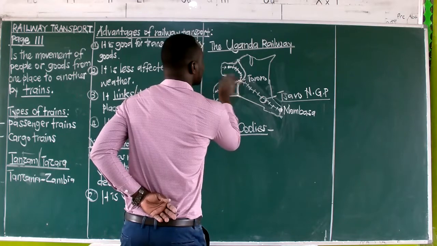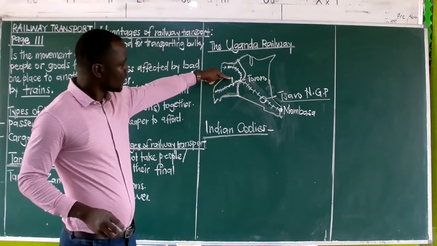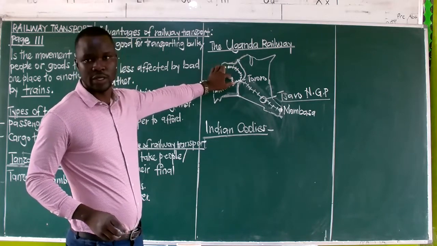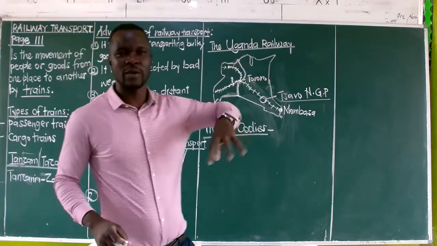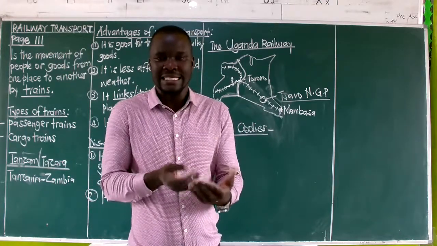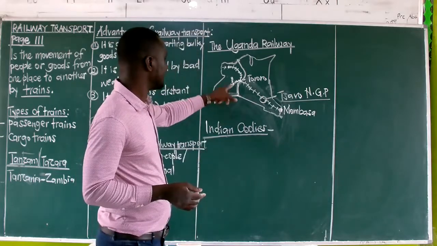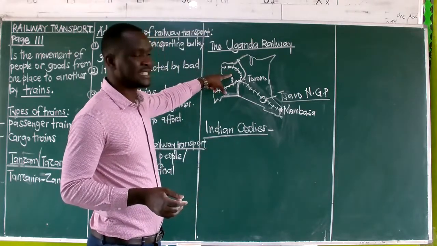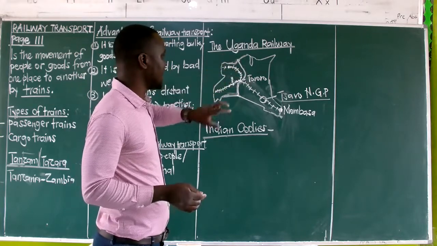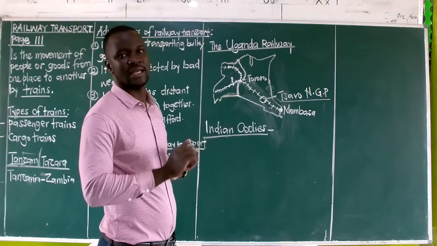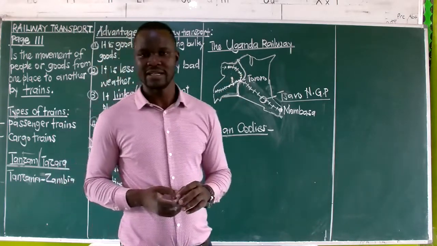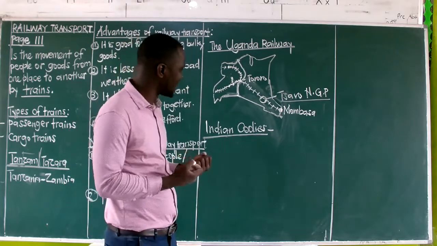There is a place that we are calling Namasagari. So in Namasagari was cotton grown. This one we must have learnt about when we were looking at Sir Hesketh Bell, that is in primary 5. We said he linked the railway line from Jinja to Namasagari to collect cotton from Namasagari to Jinja. So those are other areas that these railway lines were extended to, and for different reasons. Now we are still having our question unanswered.